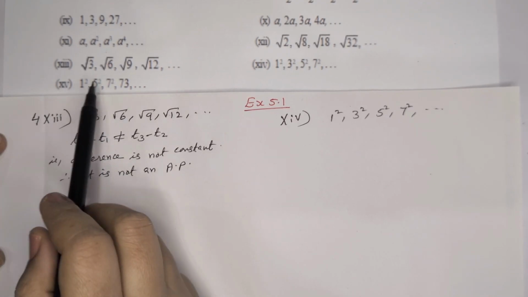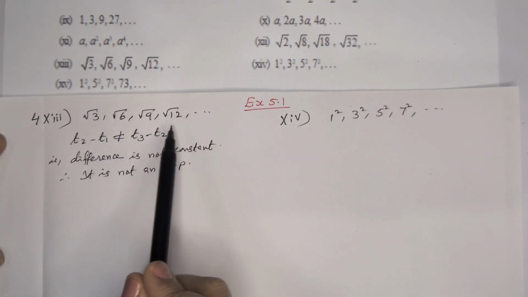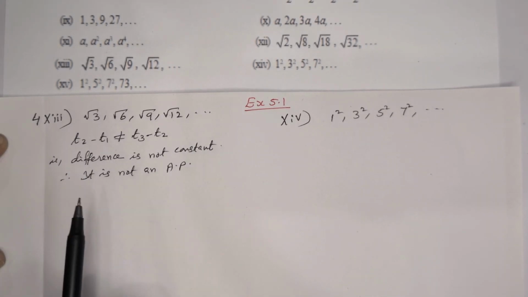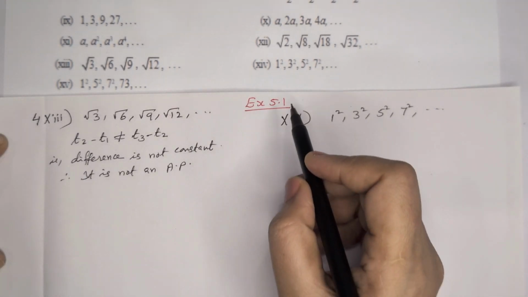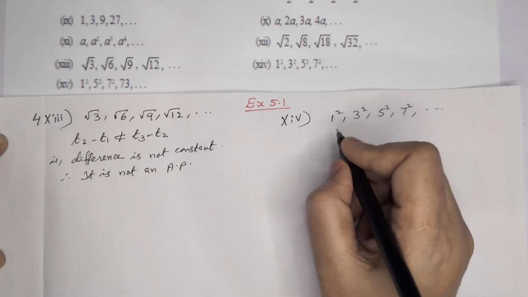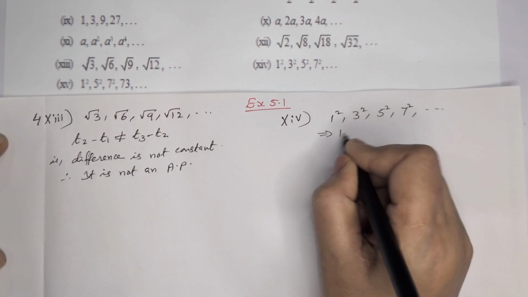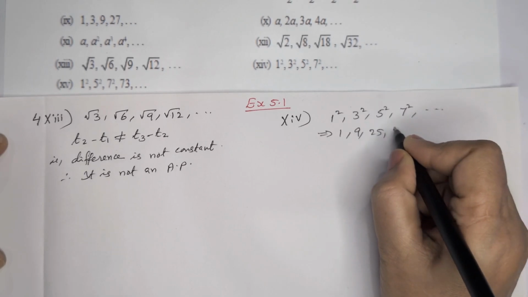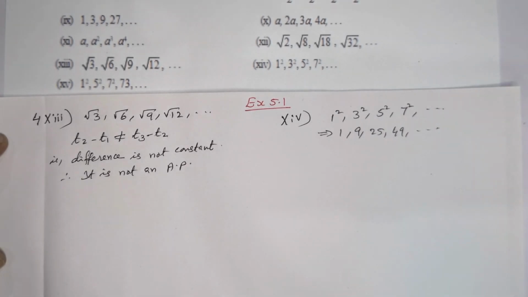Here the 13th one, root 3, root 6, root 9, root 12. Here we can see the difference is not constant. Therefore it is not an AP. Next one, 1 square, 3 square, etc. This we can rewrite as 1, 9, 25, 49, etc.